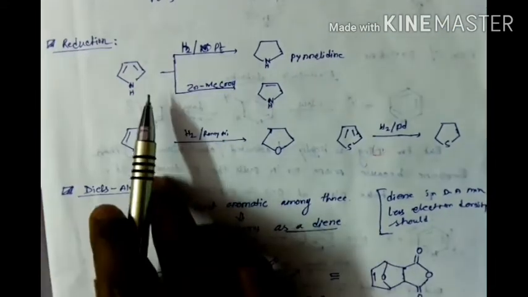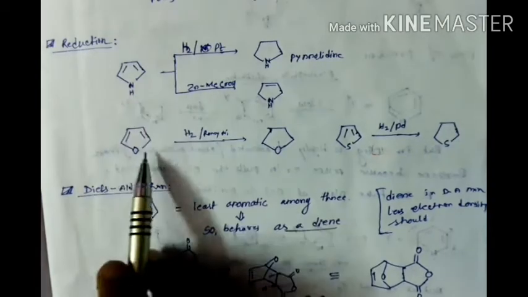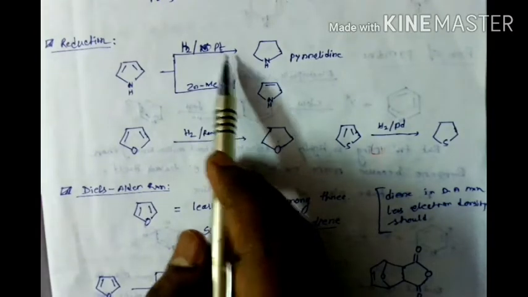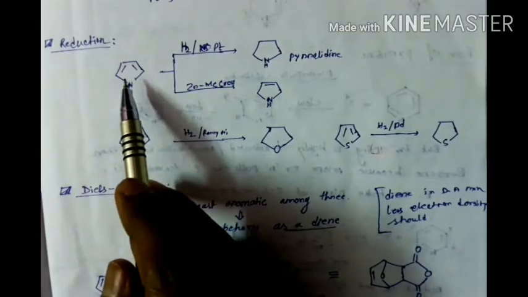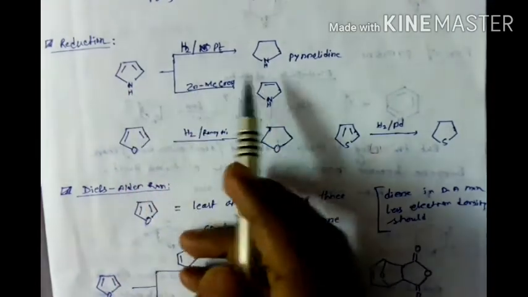Now first we discuss the reduction, the reduction of furan and pyrrole. Pyrrole, if we reduce pyrrole with H2/Pt, then we get this product. Okay, all the double bonds present in the ring are reduced.